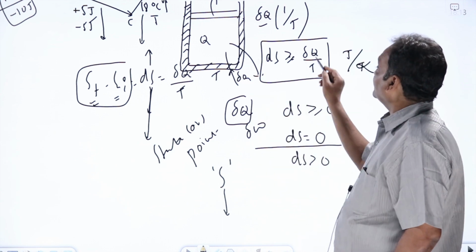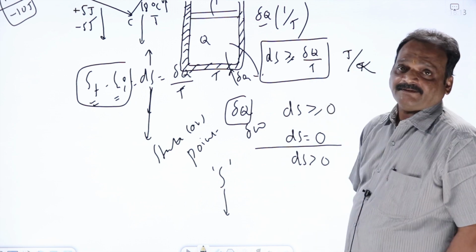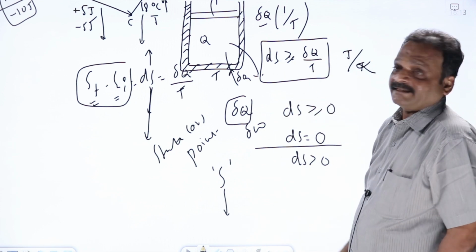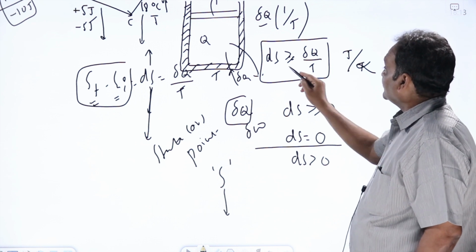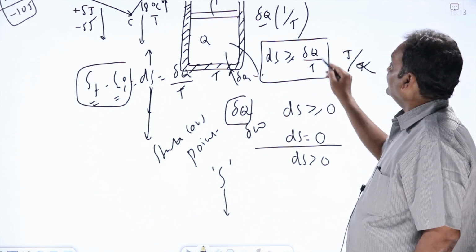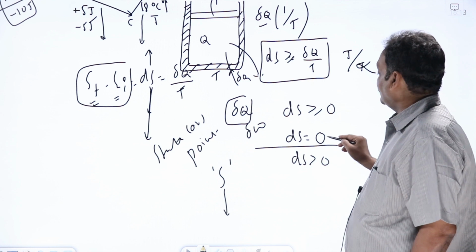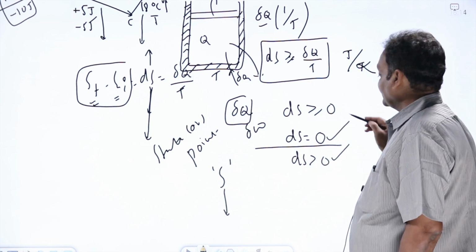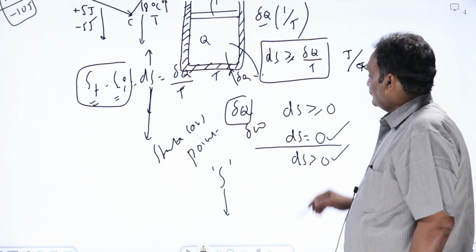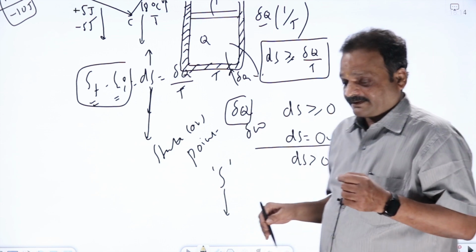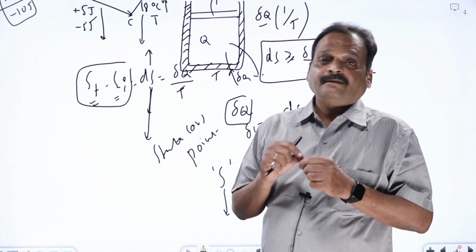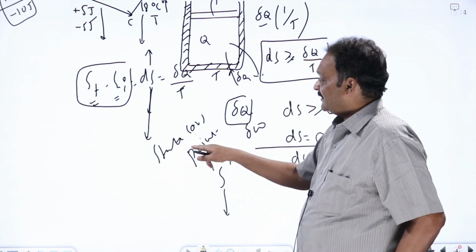In any adiabatic process, delta Q equals 0. But by the definition of entropy, ds is greater than or equal to delta Q by T. In a reversible adiabatic process, ds will be equal to delta Q by T. So delta Q equal to 0, so ds equals 0. In an irreversible adiabatic process, ds will be greater than 0. From now onwards, we should be extremely careful in calculating change in entropy, whether the process is reversible or irreversible.